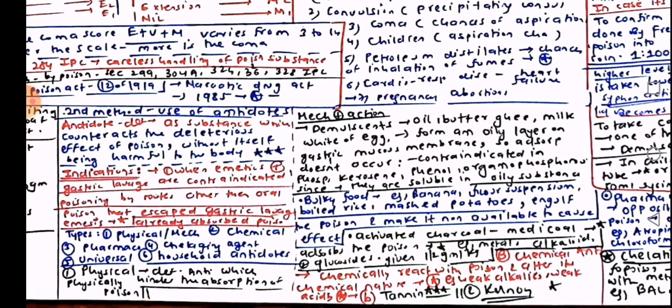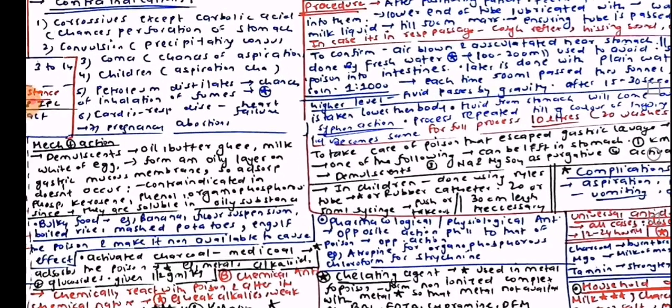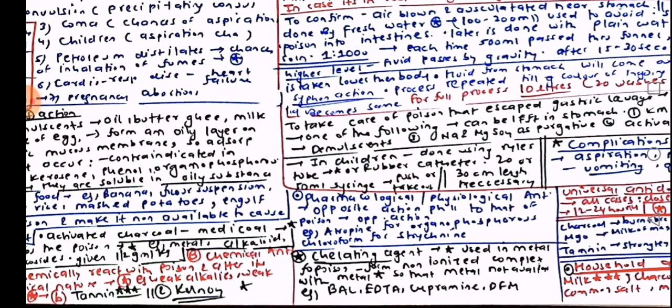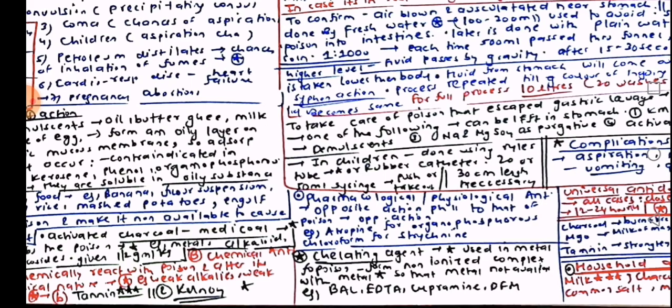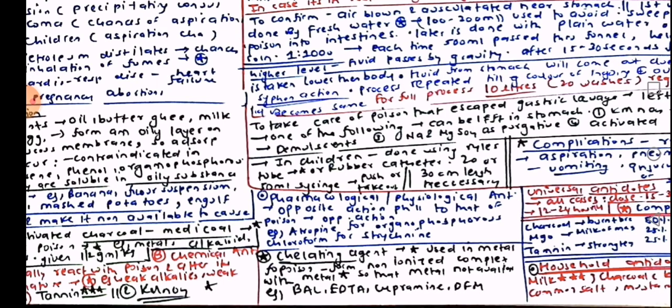Chemical antidotes. Definition: they chemically react with the poison and alter its chemical nature. Examples: alkalis, weak acids, tannin, and KMnO4. Next we have pharmacological and physiological antidotes. Definition: opposite action physiologically to that of the poison. Examples: atropine for organophosphorus, chloroform for strychnine. Chelating agents are used in metal poisoning. They form a non-ionized complex with the metal so that the metals are not available. Examples: BAL, EDTA, cuprimine, DFM.